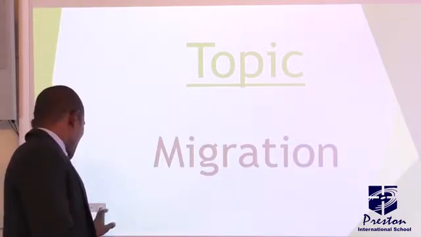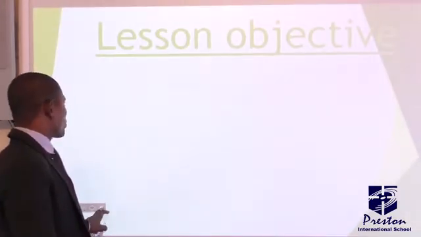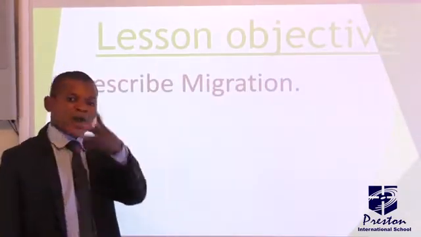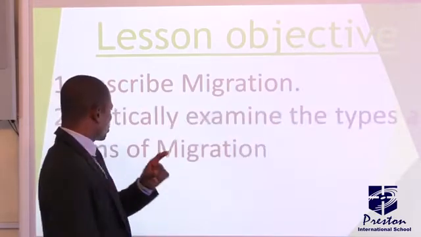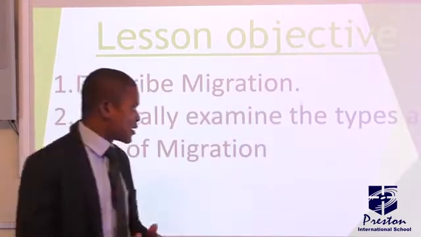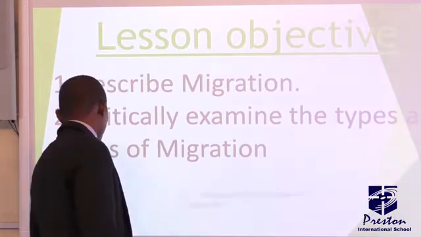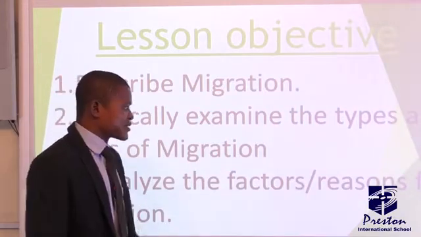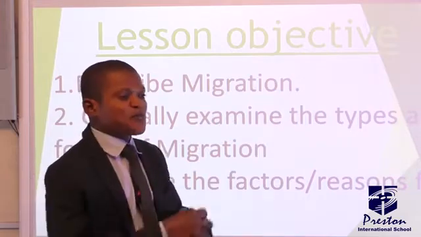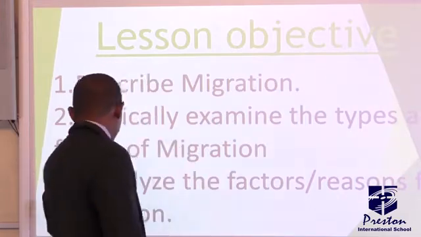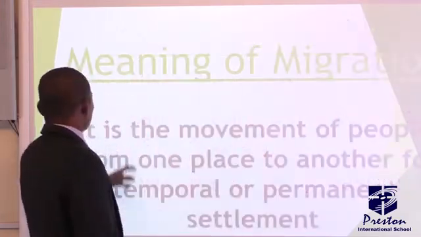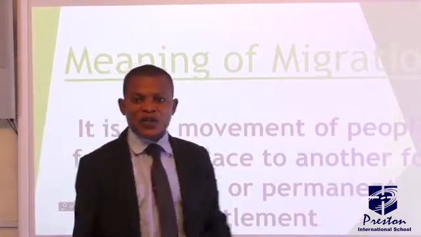By the end of this class, you should be able to, number one, describe migration. Number two, you should be able to critically examine the types and forms of migration. And lastly, you should be able to analyze the factors or the reasons responsible for migration. Now, let's take your first objective straight away. Meaning of migration. What is migration?